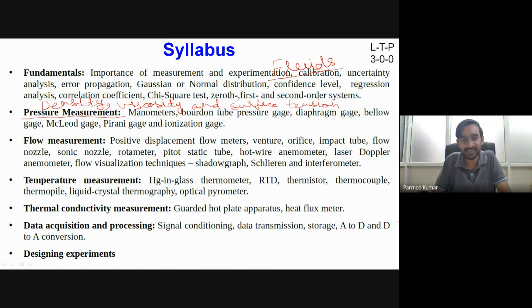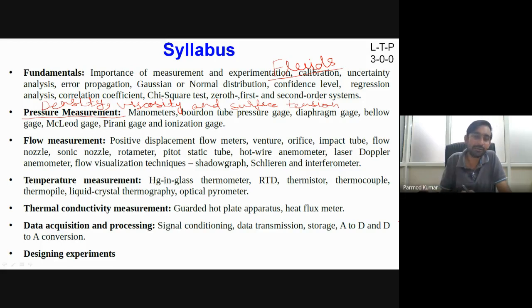Okay, and then at the end we will try to see the data acquisition and post processing tools. So what are the different tools and what are the different techniques available? Okay, and ultimately we will also have some discussion on designing the experiments. For example, if you have to design some experimental setup for your research problem, or for proving some theory, or to develop some new prototype, then what are the things which you have to take care of, how many experiments are to be done, what should be the physical parameters which need to be considered, that we will try to see.